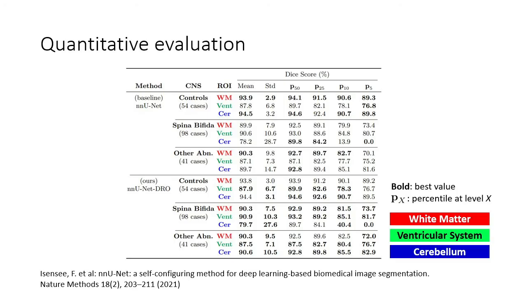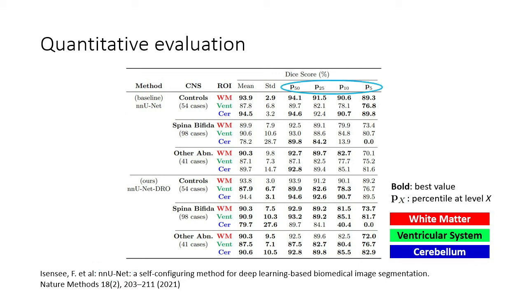We have based our experiments on nnU-Net, which is a state-of-the-art deep learning pipeline for volumetric medical image segmentation. We compare nnU-Net, which uses empirical risk minimization, and nnU-Net with distributionally robust optimization.